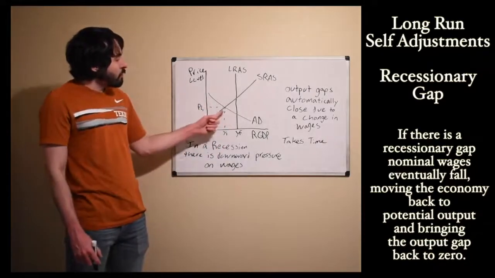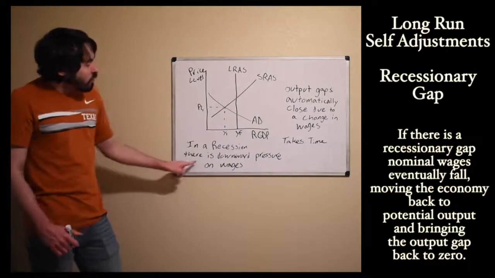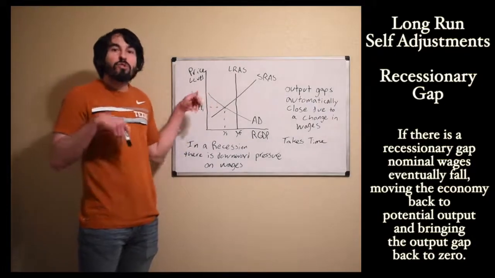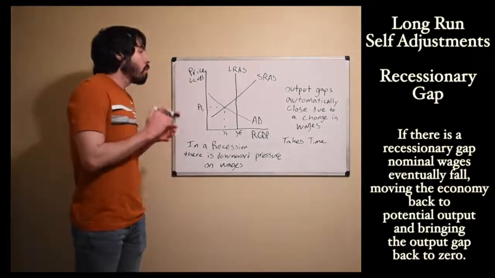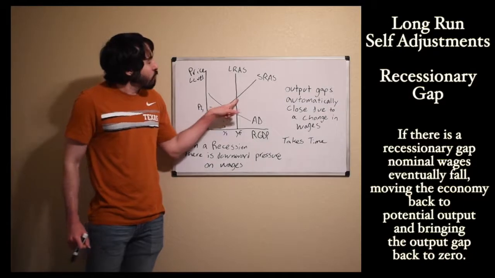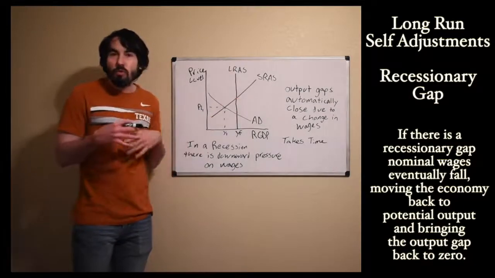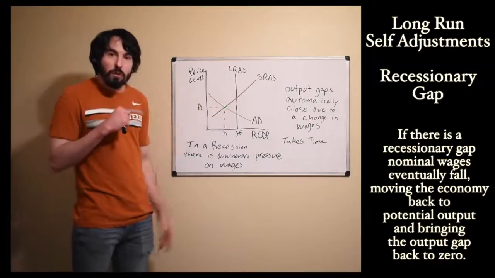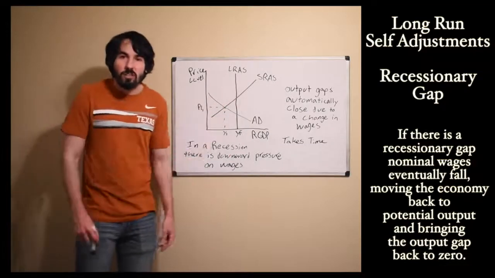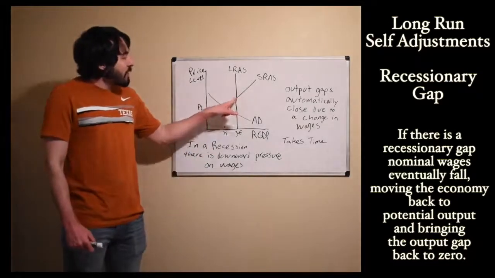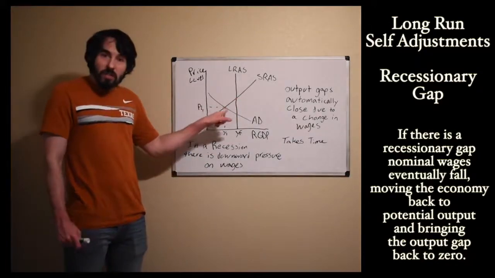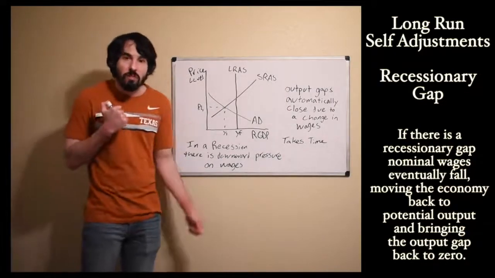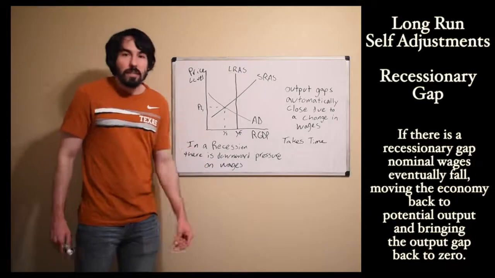So let's say we've fallen into a recession. In a recession, there is going to be downward pressure on wages. And what I mean by that is there's going to be pressure for people to accept lower wages. When we go into a recession, let's say that I used to work up here in full employment output. We were in long-run equilibrium, full employment output. I worked at HEB and I made $12 an hour. A recession has now hit, production has fallen off, and I've been let go. I have been laid off because of a recession. I've been out of work like 6 months.